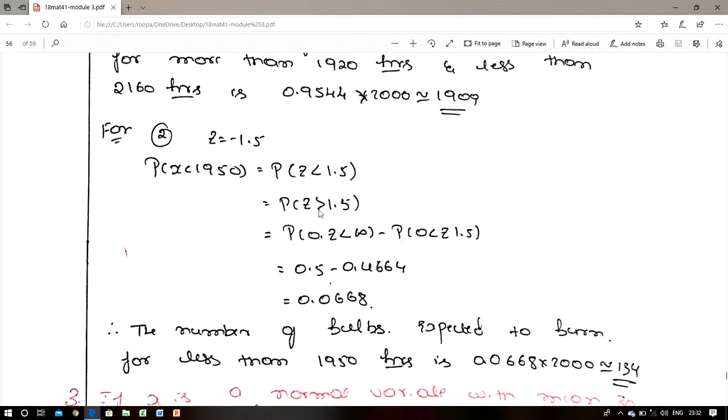It can also be written as Z greater than 1.5, means we can write P of 0 to infinity minus 0 to 1.5. 0 to infinity value is 0.5, 0 to 1.5 value is 0.4332. So here we get 0.0668. Then you multiply it with 2000, here we get 134 bulbs.